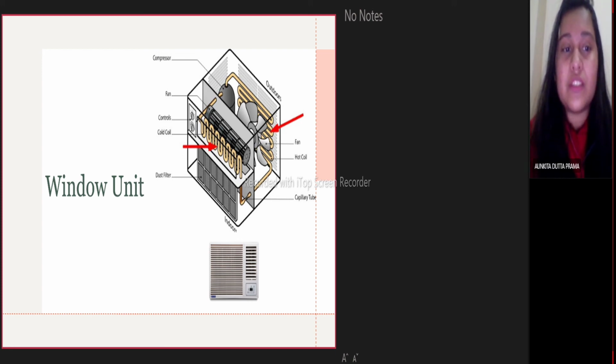It uses a refrigerant to remove heat and humidity from a room while cooling air to circulate into the room. The basic components include a thermostat, a fan or blower, tubing with a refrigerant, a compressor, an evaporator coil, and a condenser coil.